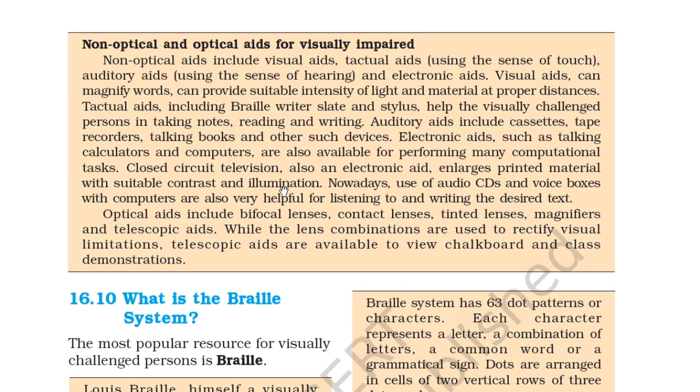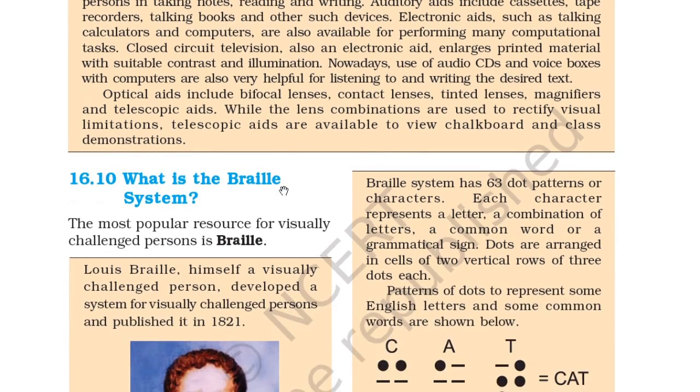Optical aids include bifocal lenses, contact lenses, tinted lenses, magnifiers and telescopic aids. While the lens combinations are used to rectify visual limitations, telescopic aids are available to view the chalkboard and class demonstration.